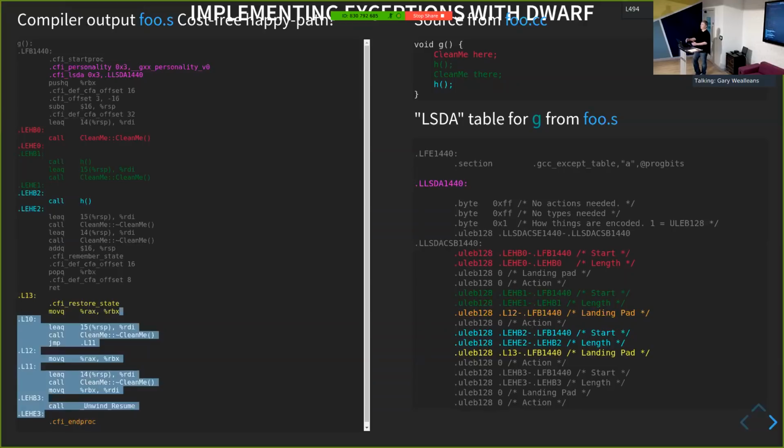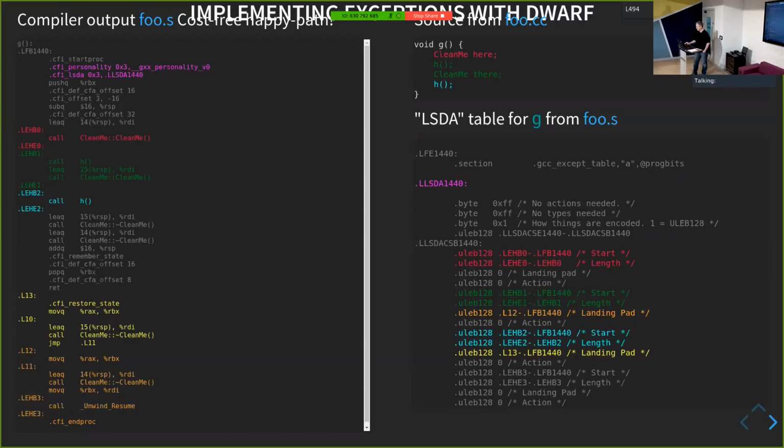I didn't put the compiler optimization up very high because it makes the code very hard to read. It potentially does. I could experiment with it and see. But yes, the compiler will do weird things. It's a guarantee that the compiler will do weird things. But as I say, the intent here is just showing that we have our table that says for this piece of code, this is the landing pad you need to run. All right. It would have been much harder to explain that as well.